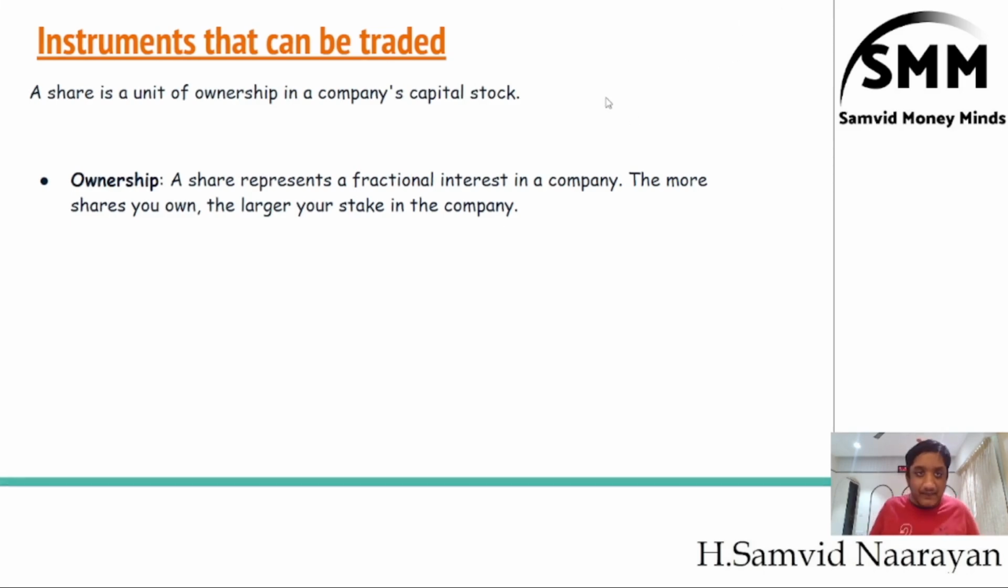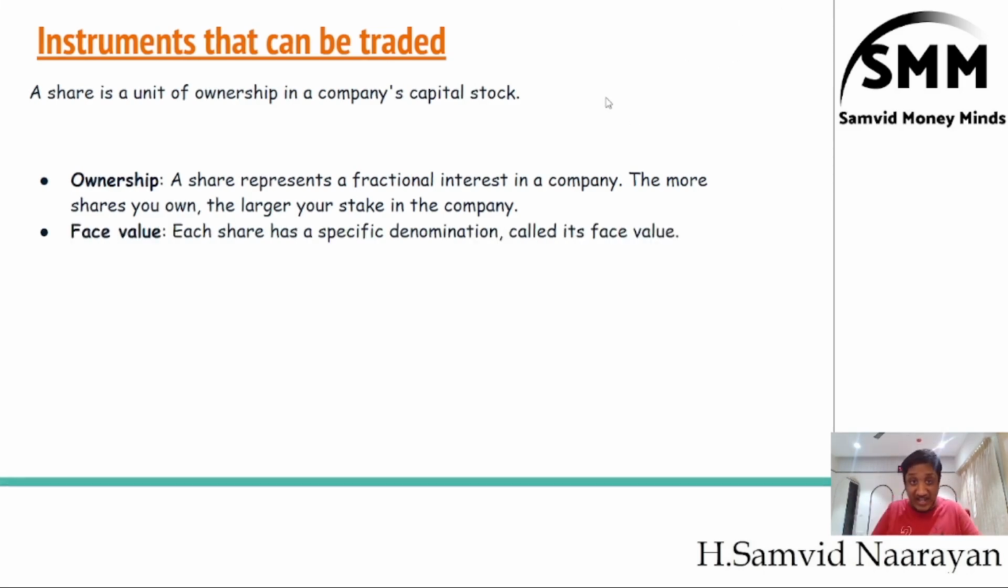Next is the face value of each share. Each share has a specific denomination called the face value. The face value is nothing but, if you are owning one share, how much money you are paying for that share. It's also called the par price of each share, right?